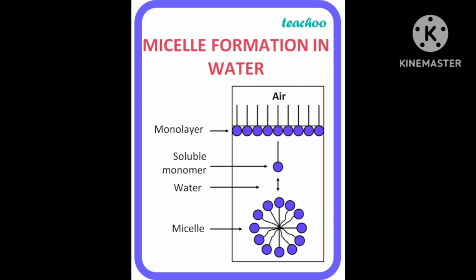Suppose dirt is there, particularly on the collar, there will be more collection of dust in comparison to the other parts. Other parts easily dissolve in water, but on the collar dust will be strongly held. It will not dissolve so easily.